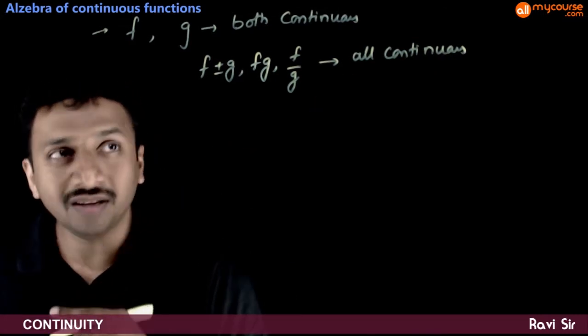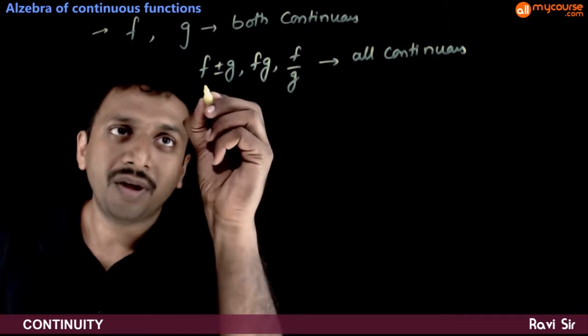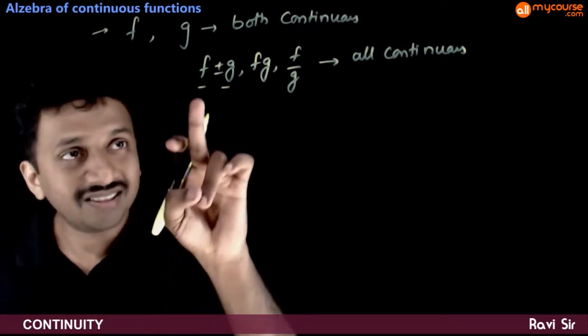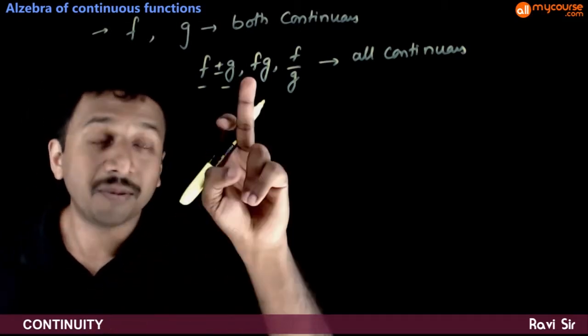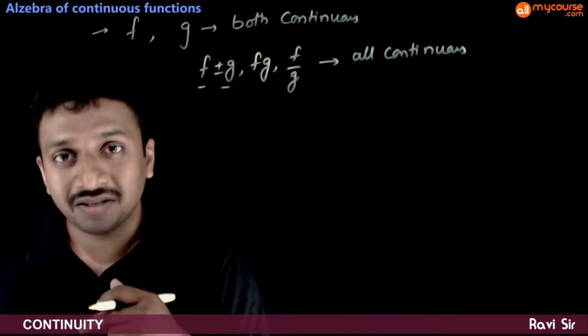There is no problem with the continuity of any of these operations. So f and g are both continuous. The sum is also continuous. Their difference is also continuous. Their product is also continuous. Their ratio is also continuous.